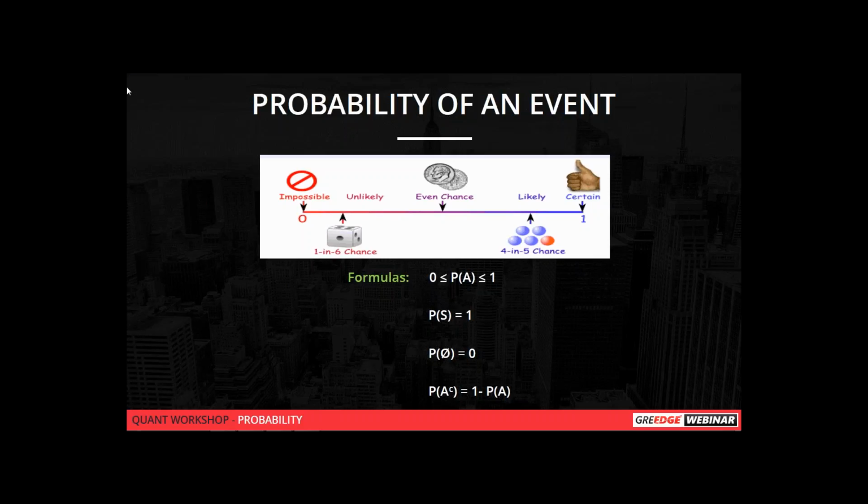Even chances is nothing but equal possibilities. For example, if you toss a coin, you can get either a head or a tail. So there are even possibilities, right? So it is 1 by 2. Is it clear, Swati?